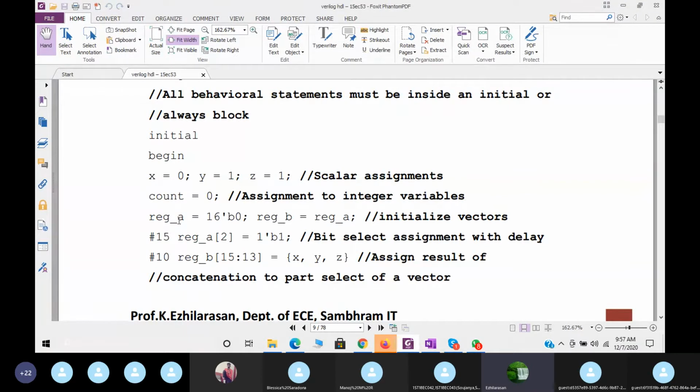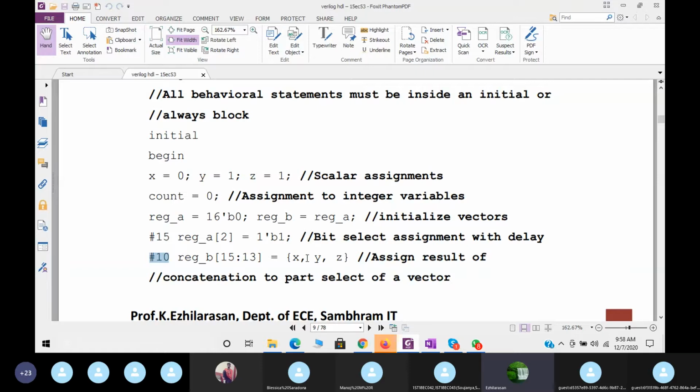Next, after 15 delay, reg_A[2], that is in the 16-bit register, we have to initialize to 1 after some amount of delay. Next, after 15 plus 10, that is after 25 delay, we do reg_B[15:13], that is the 15th bit, the 14th bit and the 13th bit of register B. Which value should I substitute there?